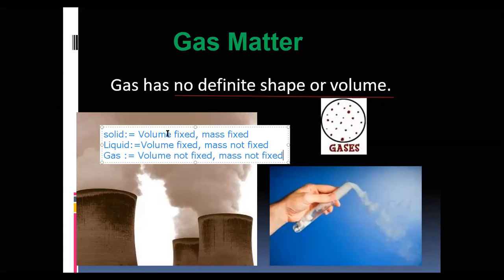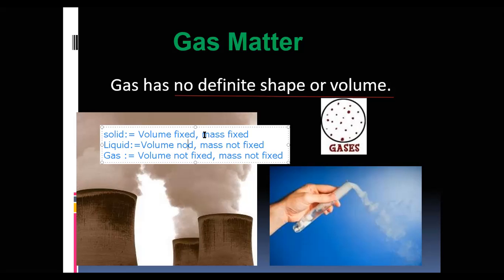Both fixed, volume and mass both fixed, solid. And volume is fixed, mass is, sorry, in liquid volume not fixed, okay. In liquid volume not fixed. Hmm, I wrote here wrong.